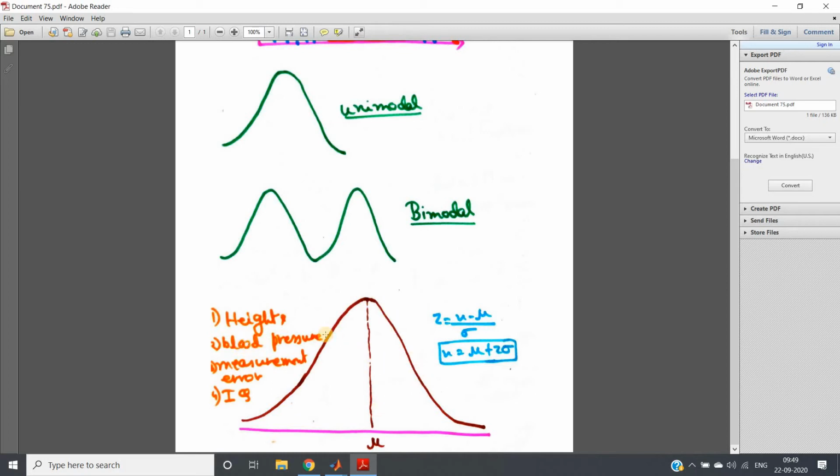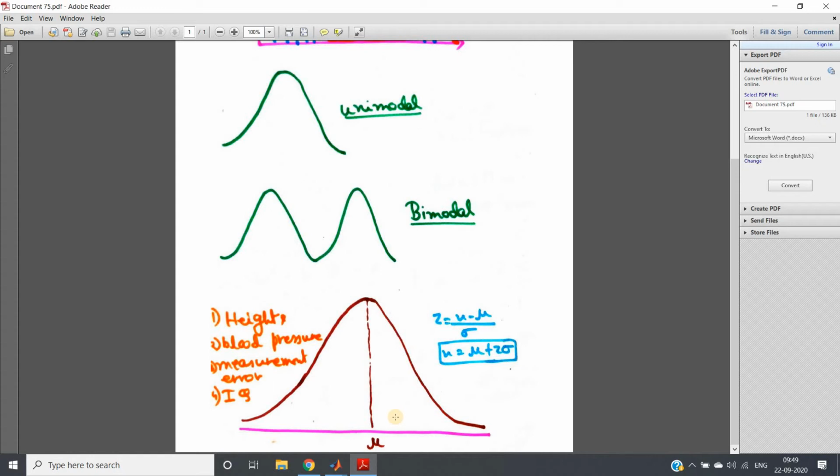Blood pressure follows this kind of distribution, measurement error in experiments follows this kind of distribution, and IQ level for a huge population set follows this kind of distribution. So this distribution has huge importance in the statistics and data science domain. Where we can apply this distribution directly, I am going to discuss in my upcoming videos.